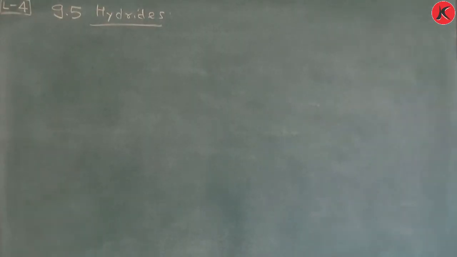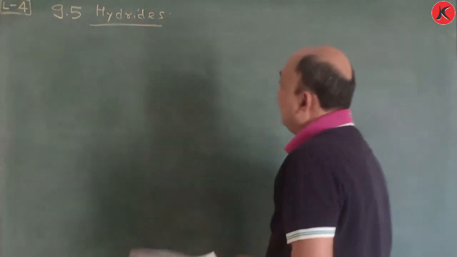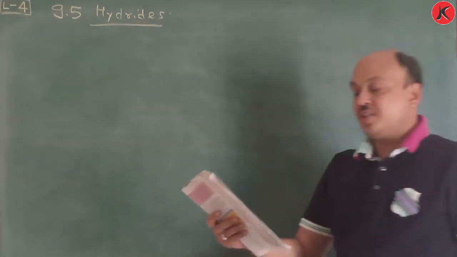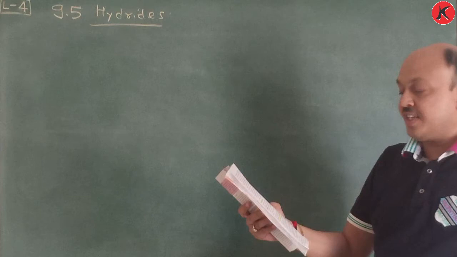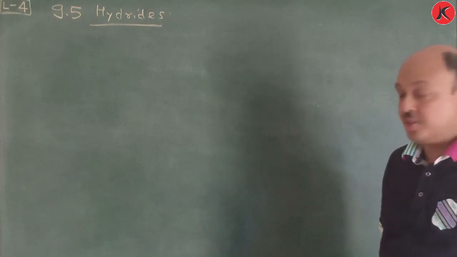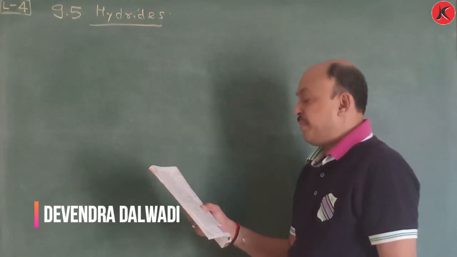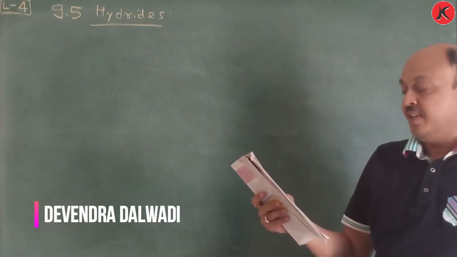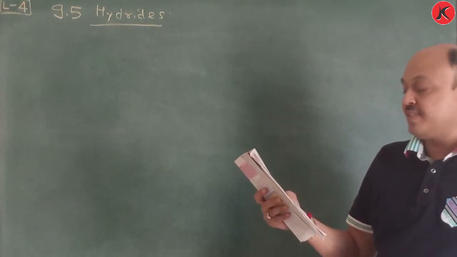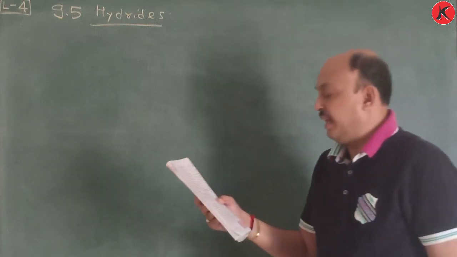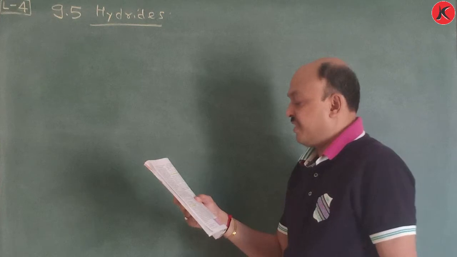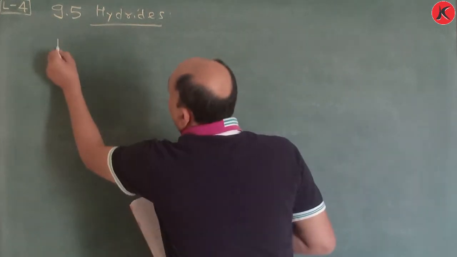Okay, now we switch on towards lecture number 4, topic 9.5 in NCERT: hydrides. Dihydrogen, under certain reaction conditions, combines with almost all elements except noble gases to form binary compounds called hydrides. If E is the symbol of any element, a hydride can be expressed as EHx, for example MgH2. Remember this hydride.